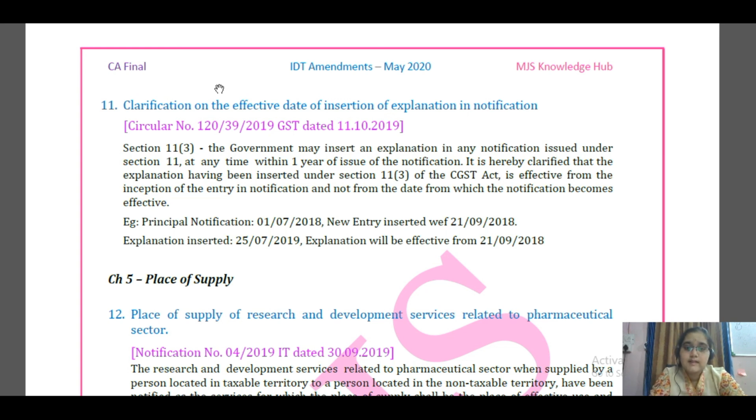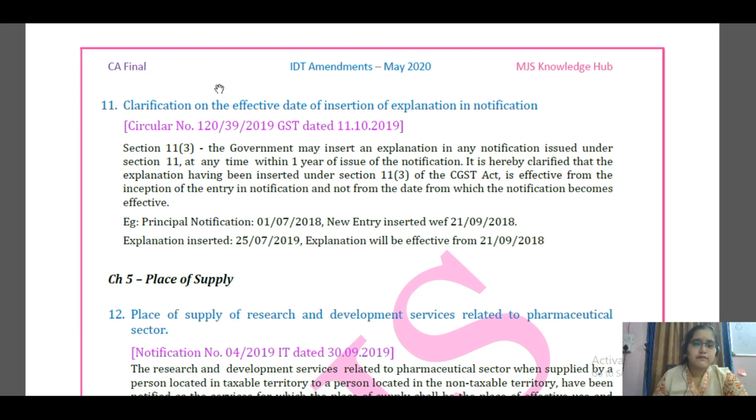So now as per the clarification, the explanation will be effective from 21st of September 2018, means the date when the entry was inserted in the notification. So this is a small clarification given by the government. So this is regarding the amendments till now. So I hope till now we are doing clear and you are able to grasp the amendments.